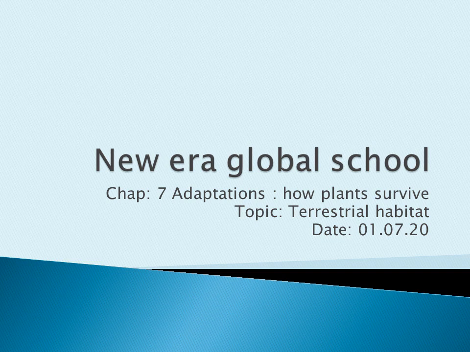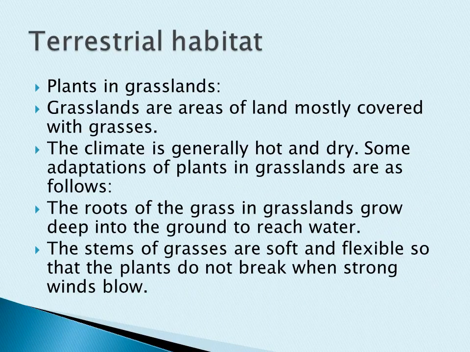Okay, so we have started our seventh chapter, Adaptations: How the Plants Are Surviving, and today we will continue the terrestrial habitat. So today we are going to learn what are the plants that grow in the grasslands.